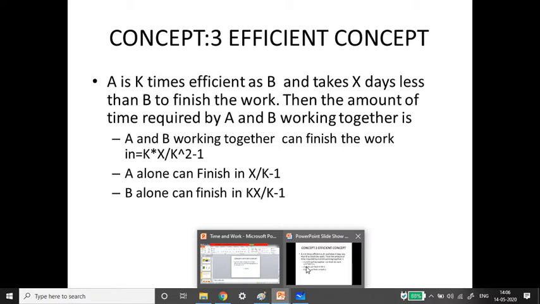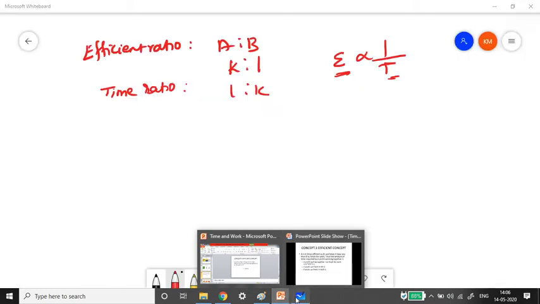less than B to finish the work. What they have said is that since A is efficient, he takes only a few days to complete the job, and that number of days is related to B's X days. I'll explain it clearly.